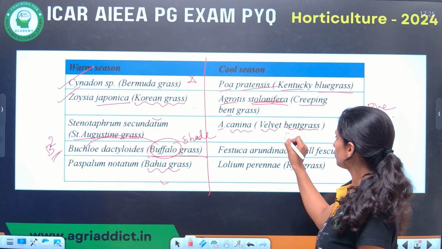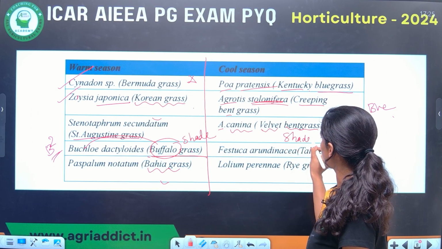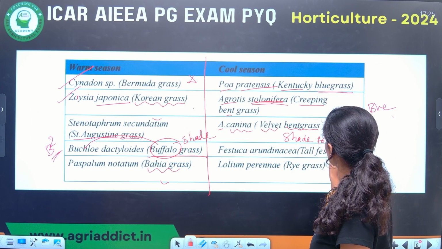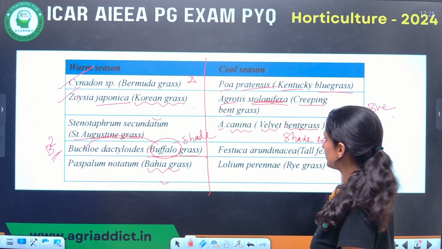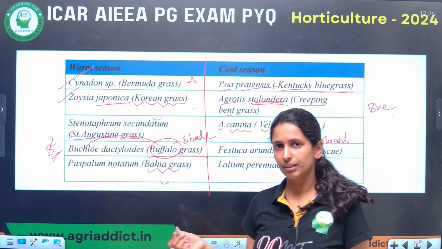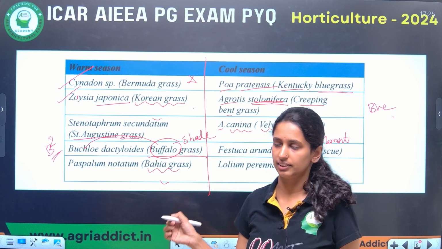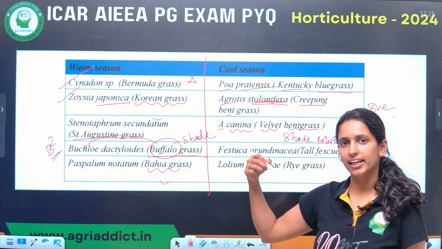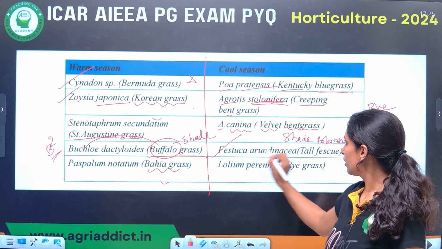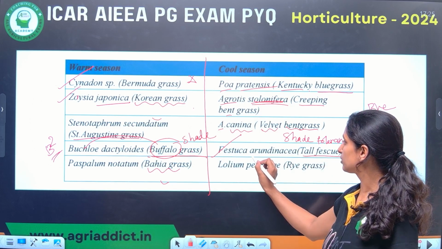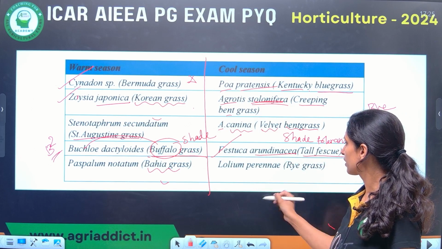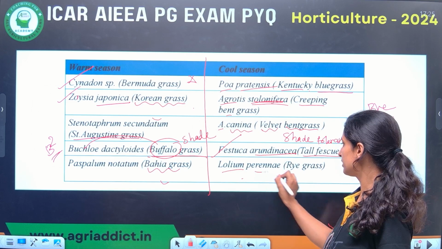This is also shade tolerant, the most shade tolerant. Chances of asking about shade tolerance are higher. At SRF level, usually they ask about shade tolerant grasses, so for you also they can ask. Then tall fescue grass, that is Festuca arundinacea. And this is Lolium perenne, which they have asked.